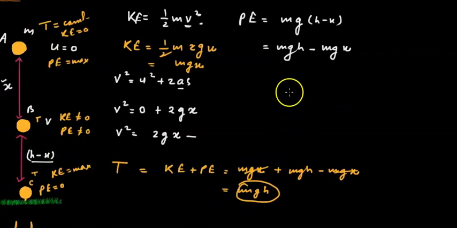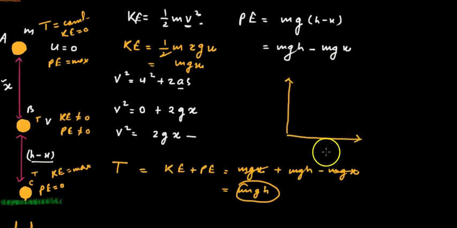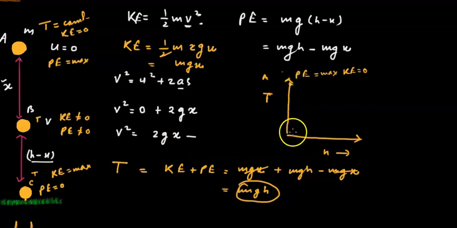So if we draw the graphical representation of this case, suppose this is the energy and this is the distance we are taking, total distance h. Suppose this is the point A, where the potential energy PE was maximum, and KE at this point was zero. Now when it started producing a certain displacement, it is falling down. So potential energy was decreasing and the kinetic energy was increasing.